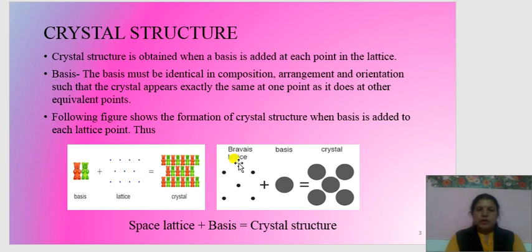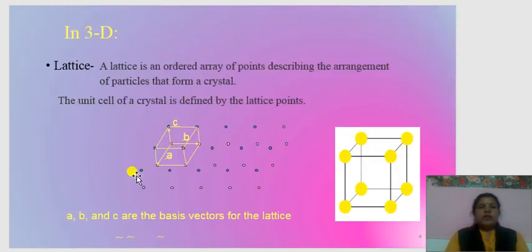In this diagram, the basis represents the atom, and these lattice points mean the location of this atom. When this atom is placed at these lattice points, it forms a crystal structure. In short, lattice points are nothing but the location of the basis in the crystal structure. In 3 dimensions, what is a lattice?